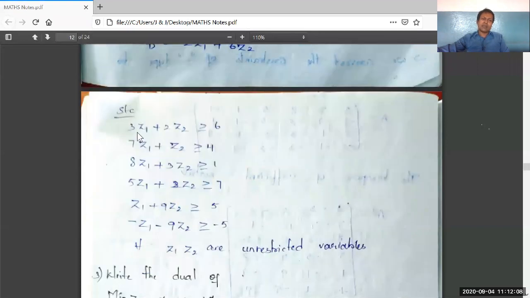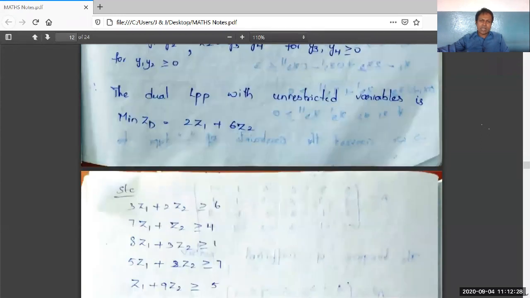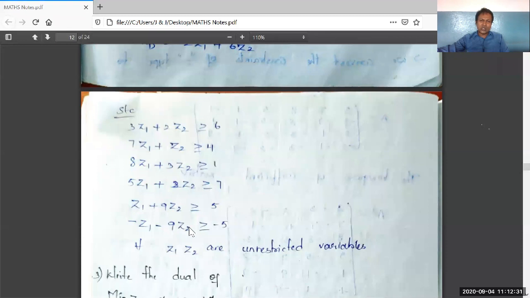Right. I am reading the constraints continuously. So listen carefully. Subject to constraints: 3z1 plus 2z2 greater than or equal to 6, 7z1 plus z2 greater than or equal to 4, 8z1 plus 3z2 greater than or equal to 1, 5z1 plus 2z2 greater than or equal to 7, z1 plus 9z2 greater than or equal to 5. And the last constraint is containing minus z1 minus 9z2 greater than or equal to minus 5.